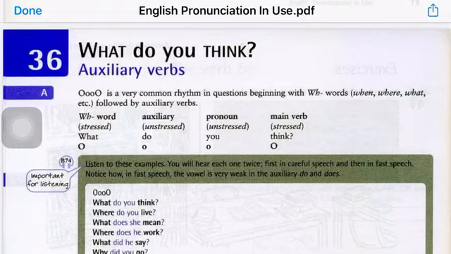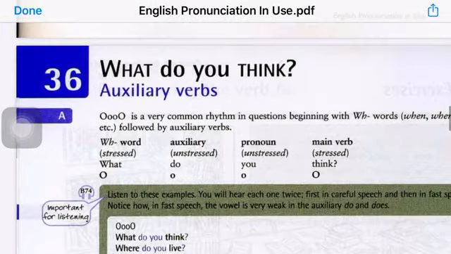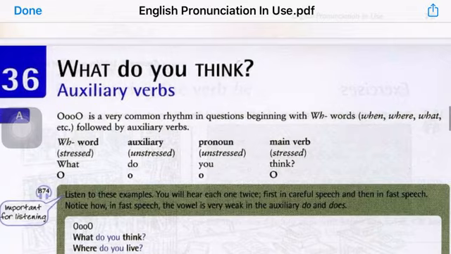So the stress pattern strong, weak, weak, strong, the one that you can see here, is a very common rhythm or stress pattern in questions beginning with WH words like when, where, what, etc. So these words, when they are used as question words, are of course followed by auxiliary verbs. And these auxiliary verbs and the pronouns which are included in the questions will be pronounced in weak forms. In other words, they will be unstressed.